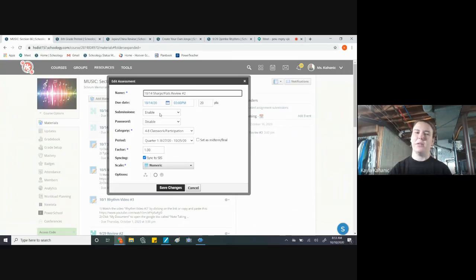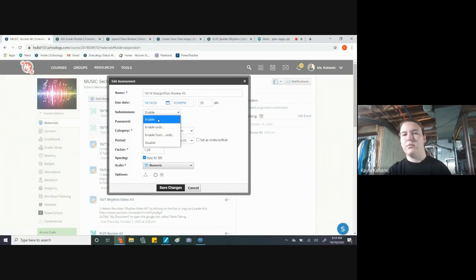But if it is published, you need to make sure that you click enable, because the default is to be on disable. And that's no fun because the kids won't be able to submit the assessment. They'll be able to see it, but they won't be able to complete the questions or anything like that. So that's no good. So make sure you hit enable. This will allow them to take it whenever it's published.